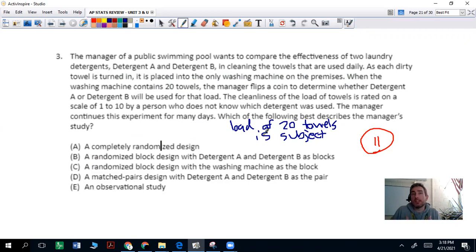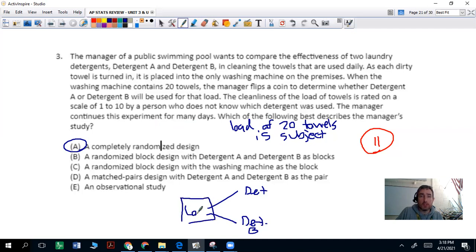So it doesn't say how many specific times they're using it, but you can rest assured that since there's randomness to whichever load is going to get detergent A or detergent B, this is just a completely randomized design. Okay, it's gonna have basically the detergent. It's gonna have detergent A, detergent B, and think about the load. It's gonna have one of those 2 things, and then what's gonna happen is you're gonna compare the results.